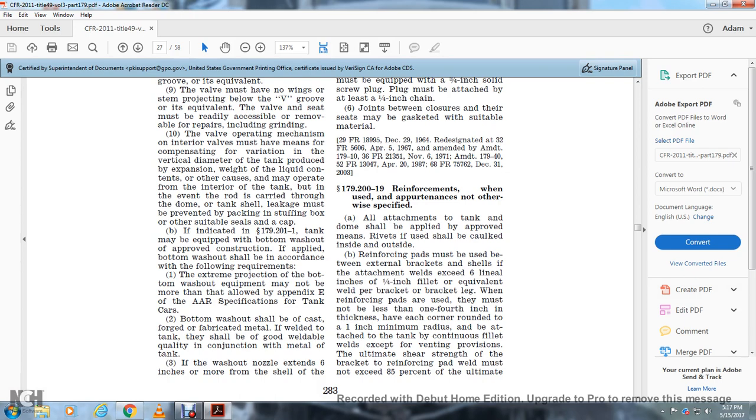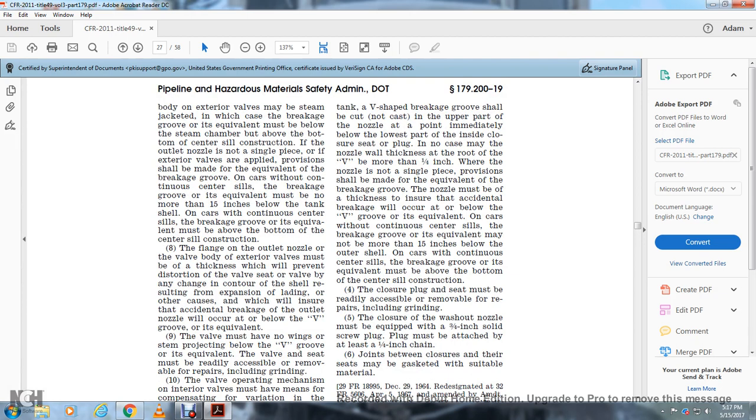If the washout nozzle extends 6 inches or more from the shell of the tank, the V-shaped breakage groove shall be cut and cast in the upper part of the nozzle at a point immediately below the lowest part of the inside closure seat plug.